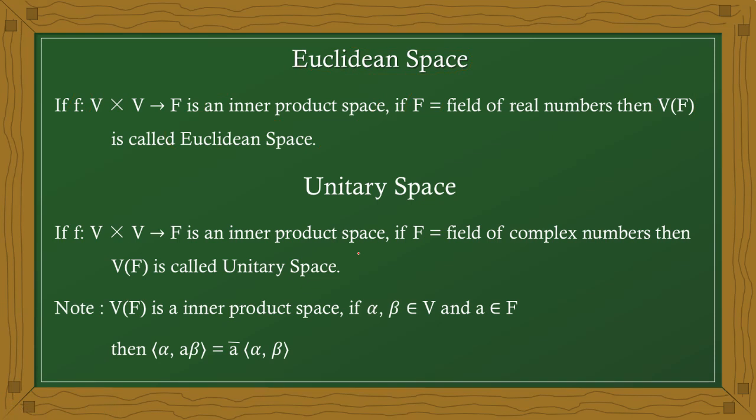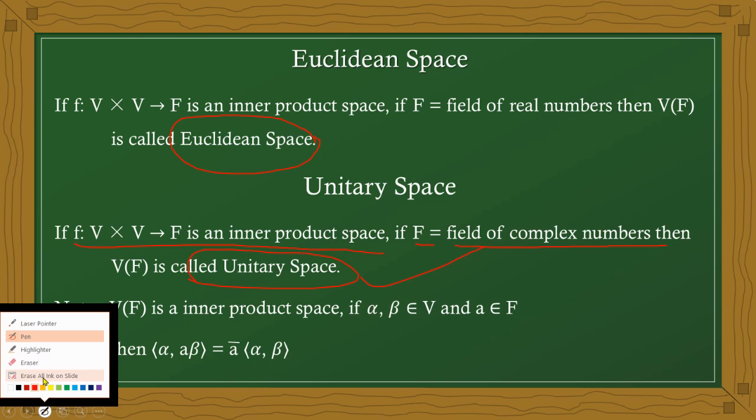And what is the second definition? The same, F is an inner product. And next, F is the field of complex numbers. In that case, it is called a unitary space. Here the Euclidean space is also called a real inner product space. And when the field is complex numbers, it is called a complex inner product space. Both are possible.